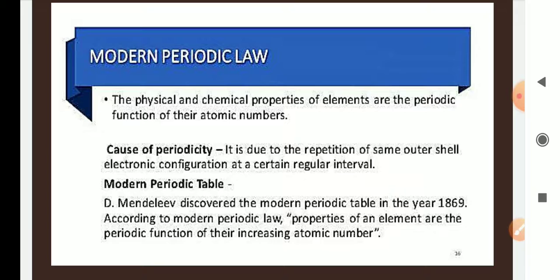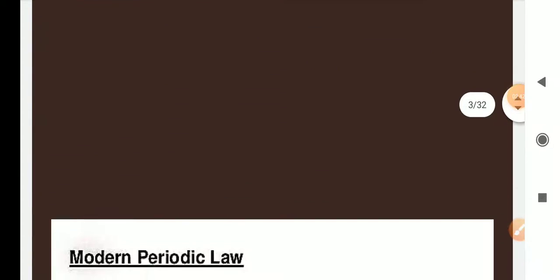So what does the modern periodic table state? Mendeleev discovered the periodic table in the year 1869, but Mendeleev did not propose the modern periodic law exactly. Moseley proposed it. According to the modern periodic law, properties of an element are the periodic function of their atomic number, so it depends on the increasing order of atomic number.